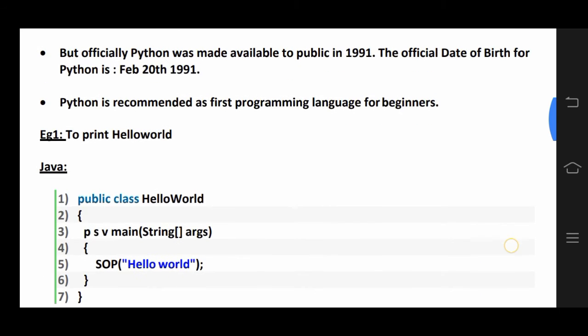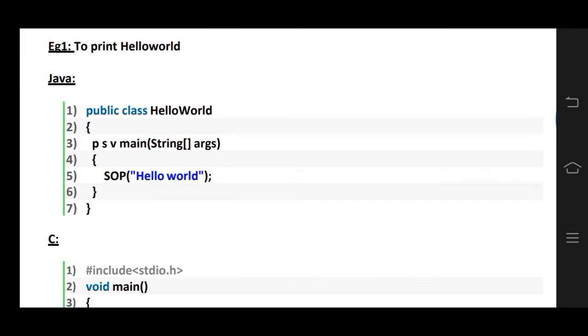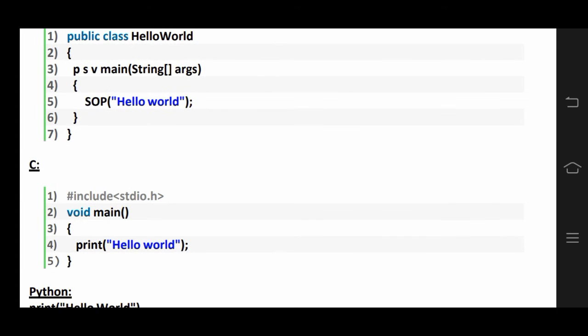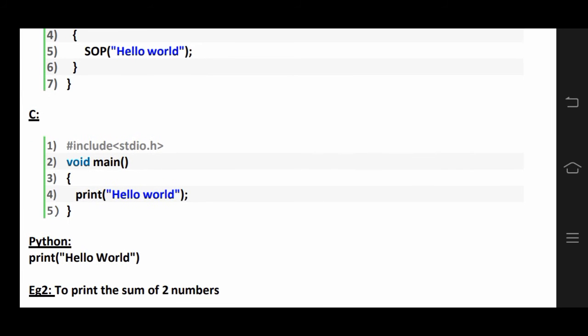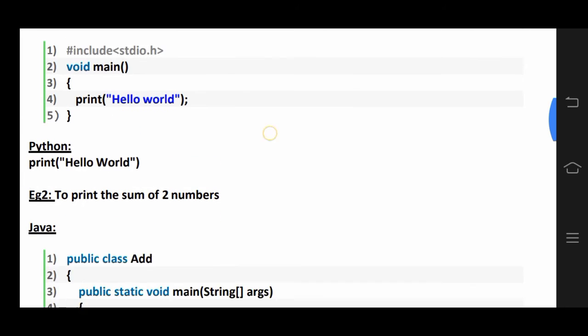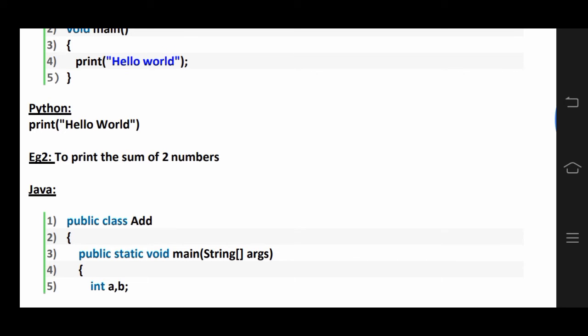But compared to some other languages like Java, to print hello world we need to use a public class, public static void main and System.out.print. Then hello world is printed as output. Similarly, in C language we also need to use a main function, then give the input hello world, then it will show hello world as output. But in Python, print hello world, and hello world is printed.